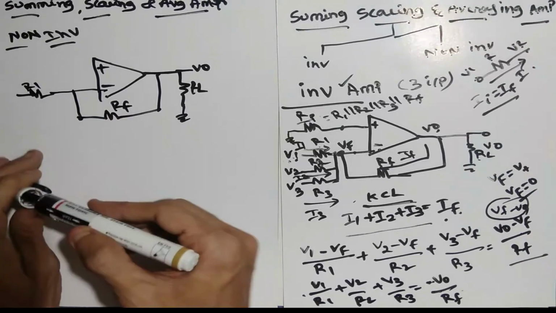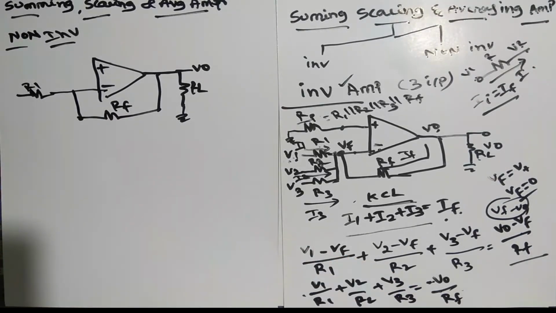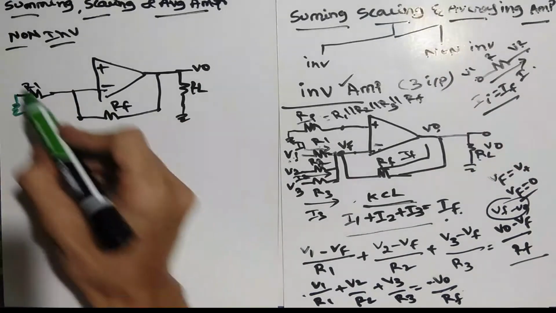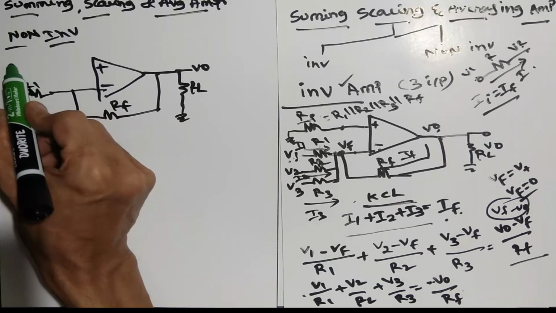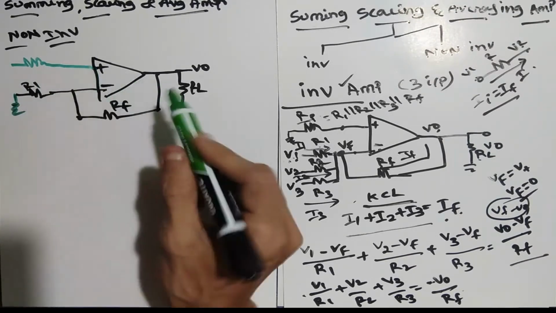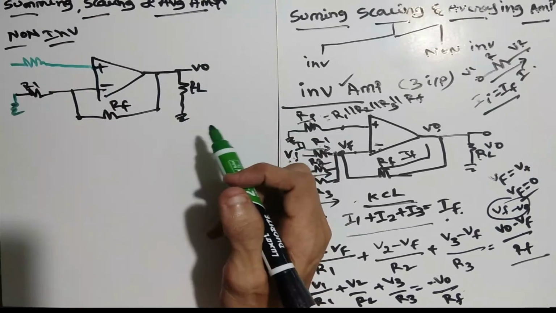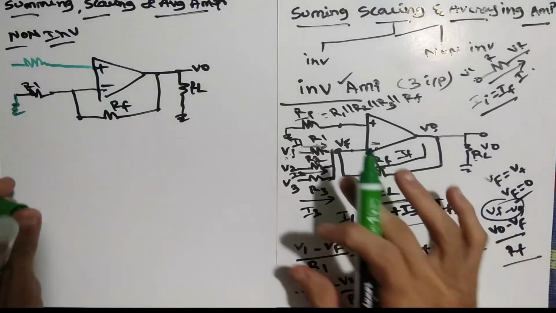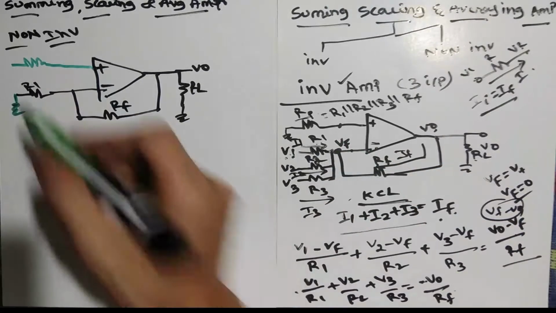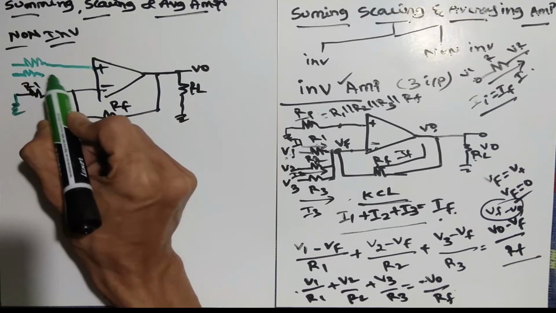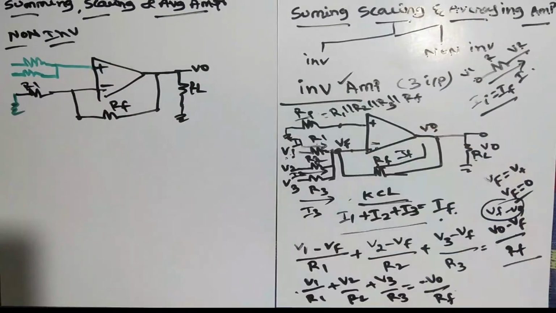In our case we are using a non-inverting configuration. Non-inverting means the inverting terminal is connected to ground. Usually we use one resistor here connected to the positive terminal, but here we are doing summing and scaling, so we can use more than one. We can use 2 or 3 like that. In the inverting case we used 3, here we can use 2. Just for your understanding, you can use 3, 4 like that also.